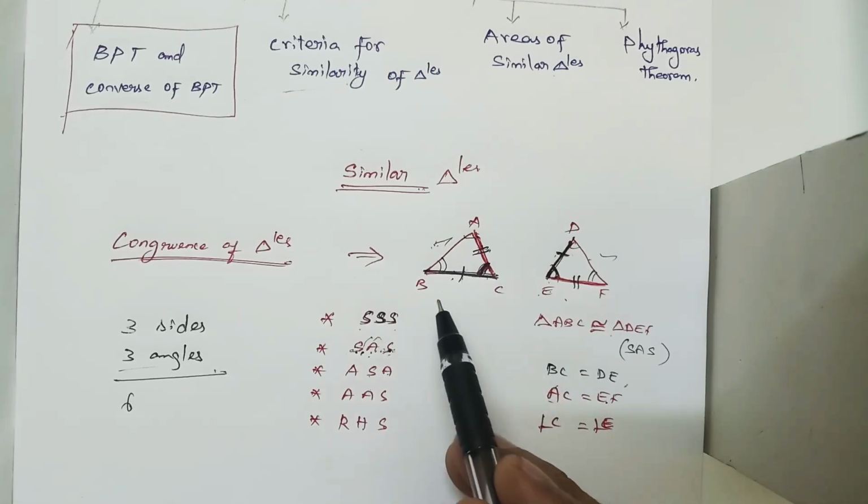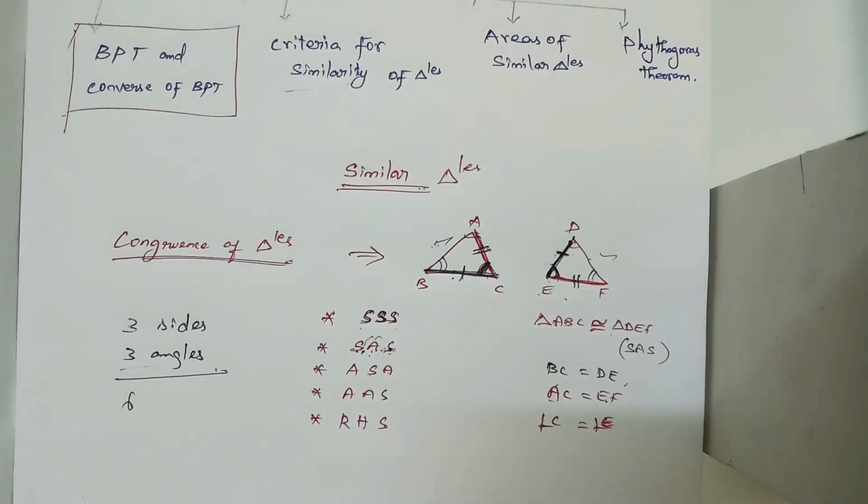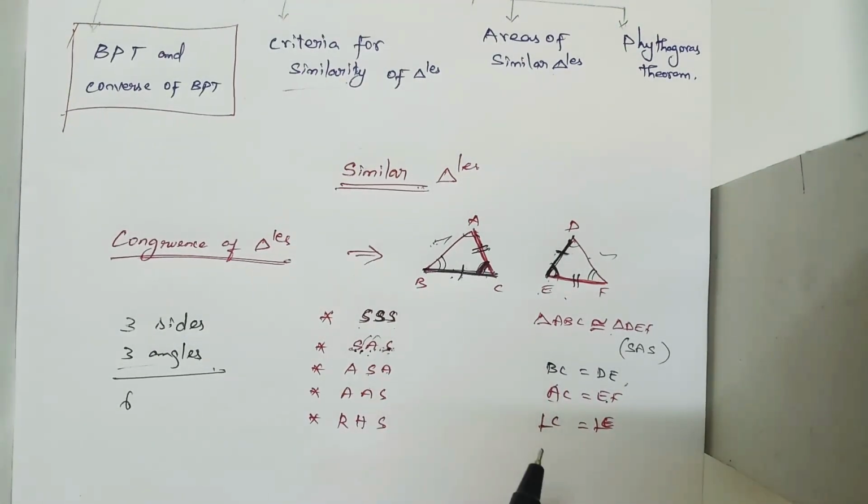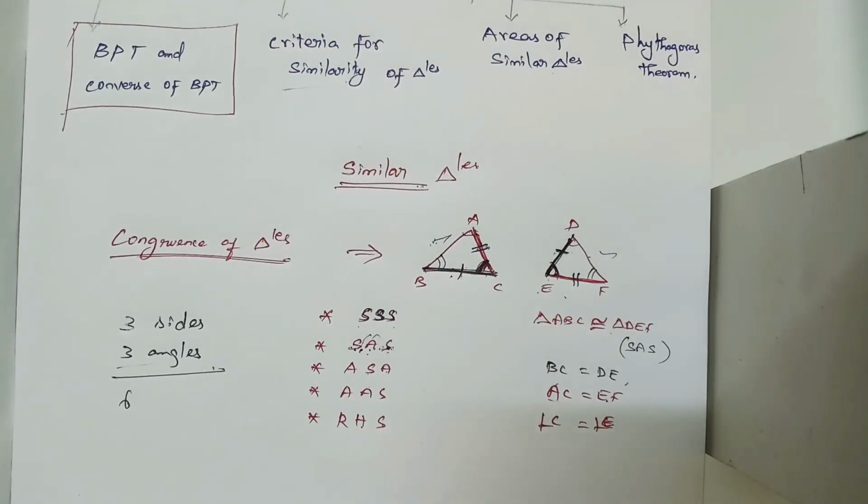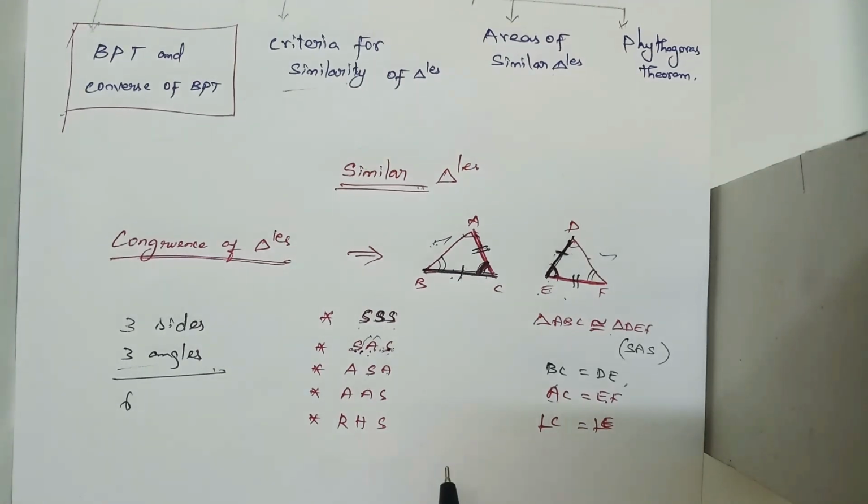Right? Same shape and same size. And the two figures or two shapes are congruent. Understood? Congruent triangles. Now I have understood what is meant by congruent triangles. So congruent triangles are nothing but when we have two triangles that should be the same size and the same shape. That is very important.